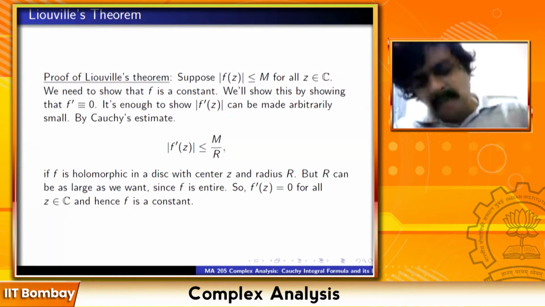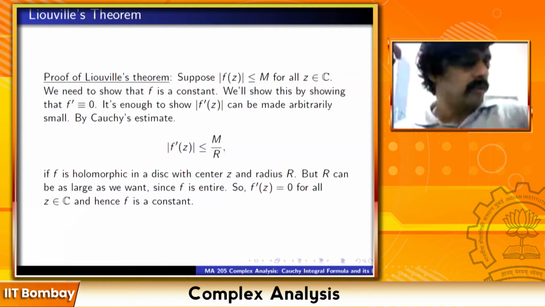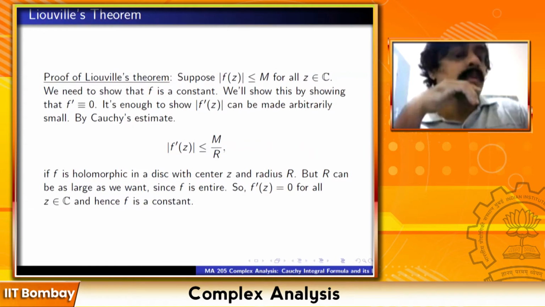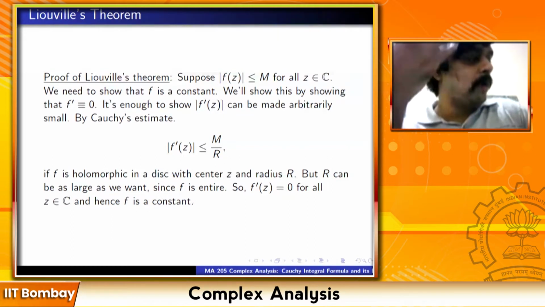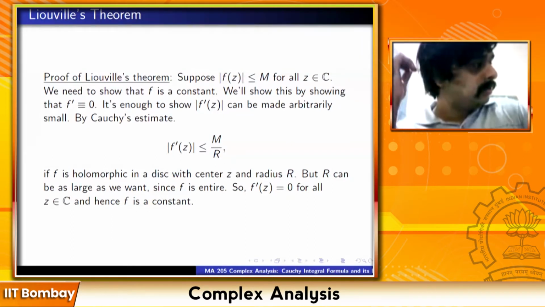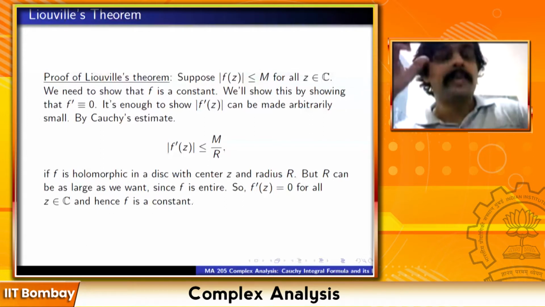But suppose the lower bound is strictly positive, then what I said will work, I think. Suppose you take a holomorphic function whose lower bound is strictly positive. Then 1 upon f z is a holomorphic function which will be bounded above, and therefore that will be constant. So f z will be a constant.